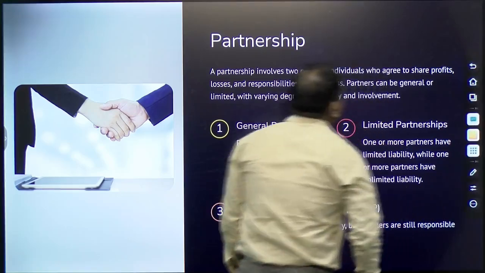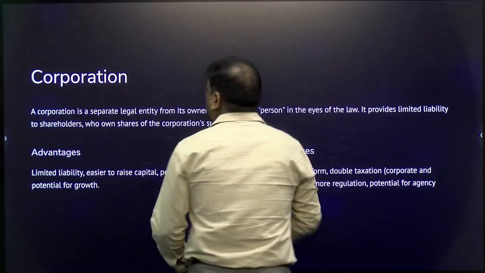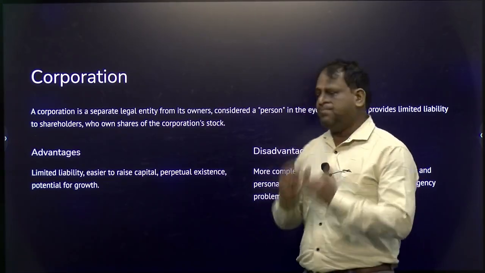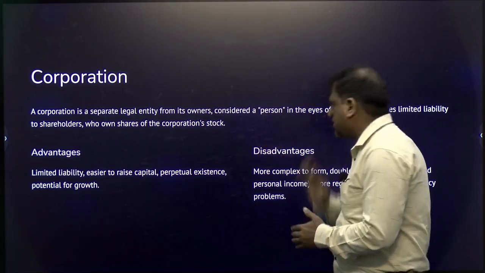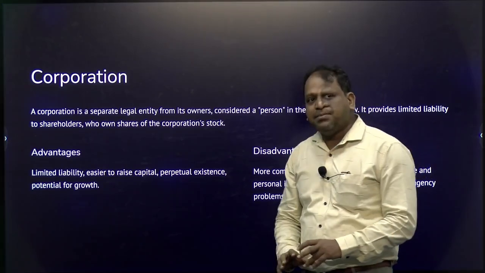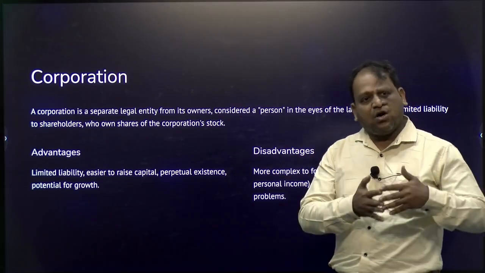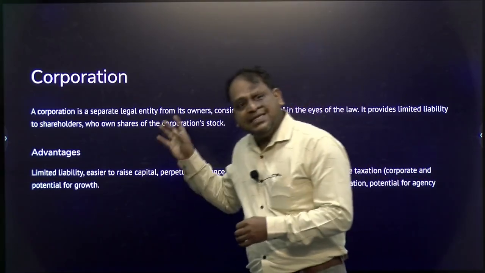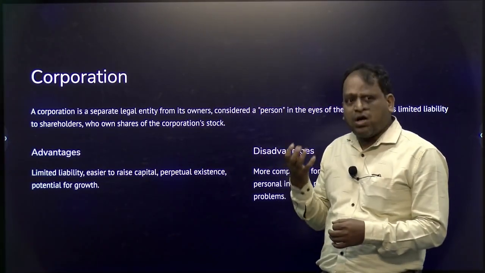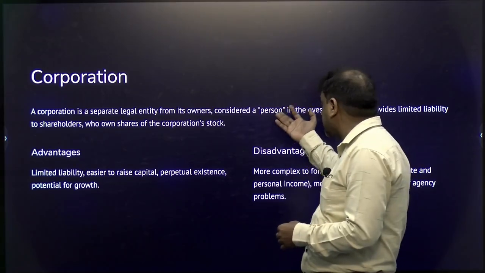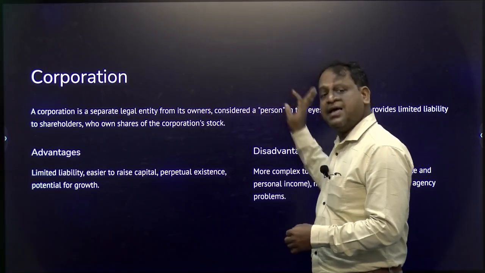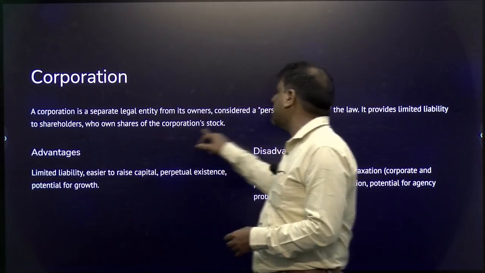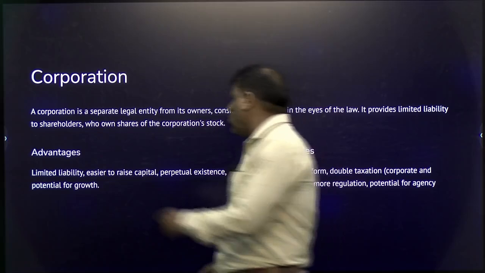Having said that, let me move on to the corporation. This is a separate legal entity from its owners. The owners are different and the corporation is different, considered a person in the eyes of the law. It is not a natural person, it is an artificial person. It is also considered a person in the eyes of law. It provides limited liability to the shareholders who own shares of the corporation's stock. Right. What are the advantages?